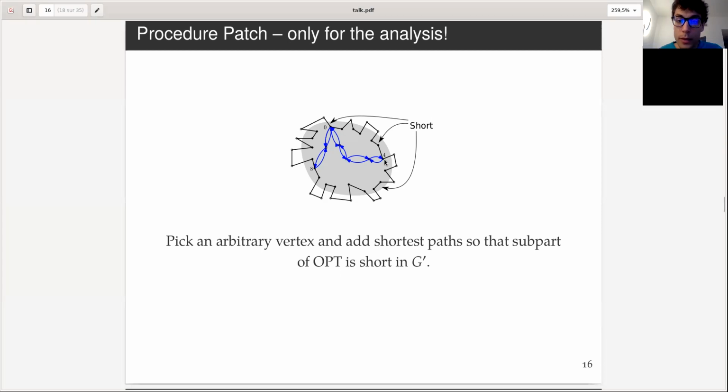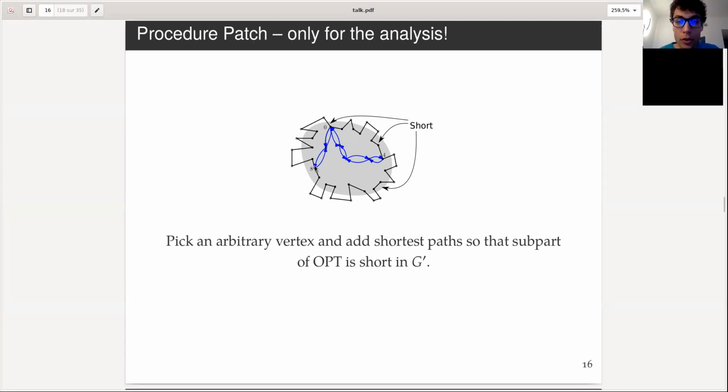And as soon as we have traversed log n over epsilon times the diameter of the cluster, so that this segment inside the cluster is small with respect to the diameter, it's at most log n over epsilon times the diameter, then I mark this vertex and I reinitialize my counter and I start walking again up to the next point where I mark this vertex and I start walking again.